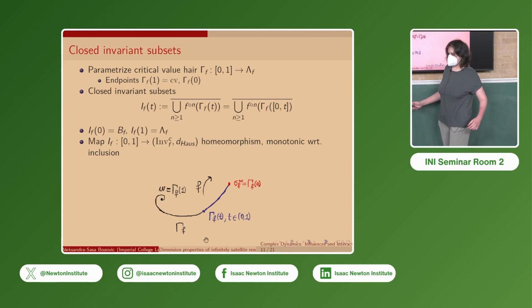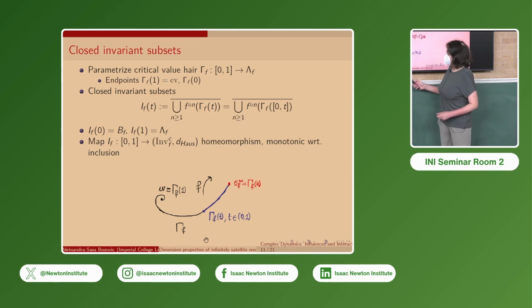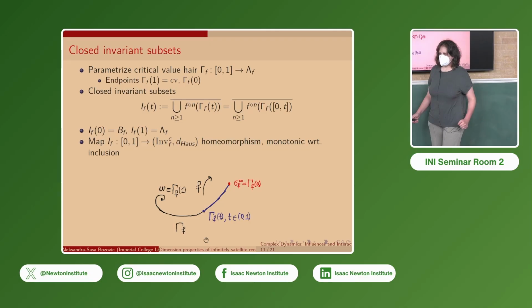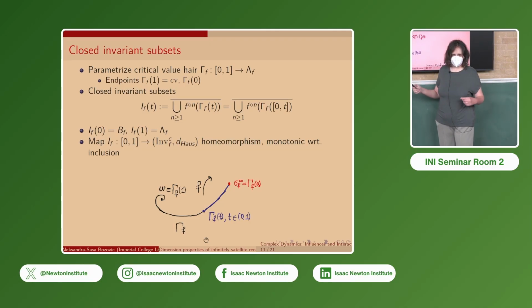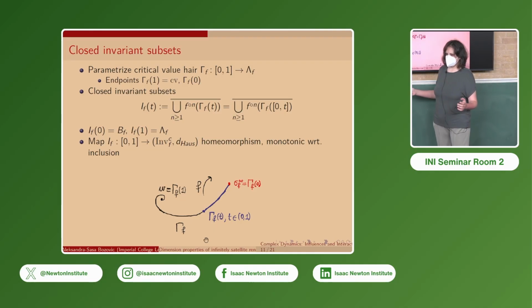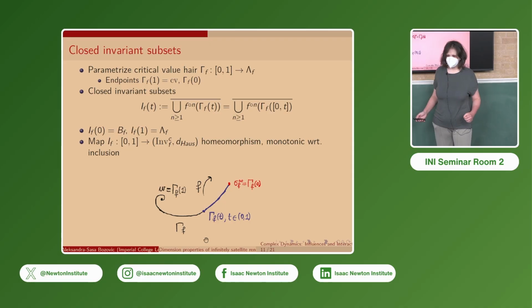Also, if we parameterize the critical value hair with the unit interval [0, 1], setting 0 to be the point in the base Cantor set and 1 the critical value, then we can have this parameterization I_F for the set of closed invariant subsets, which is a homeomorphism if we equip it with the Hausdorff metric, and monotonic with respect to inclusion.